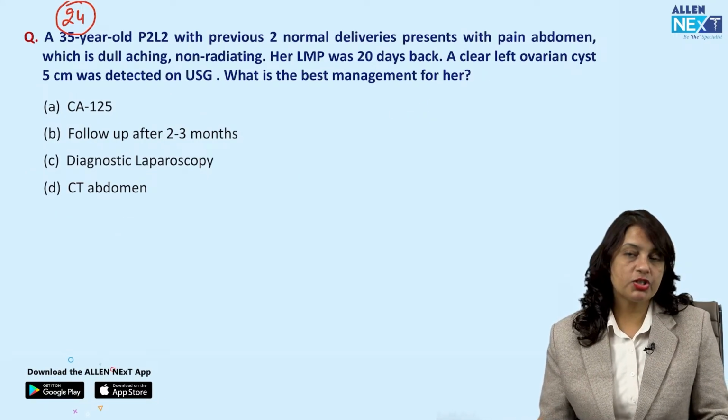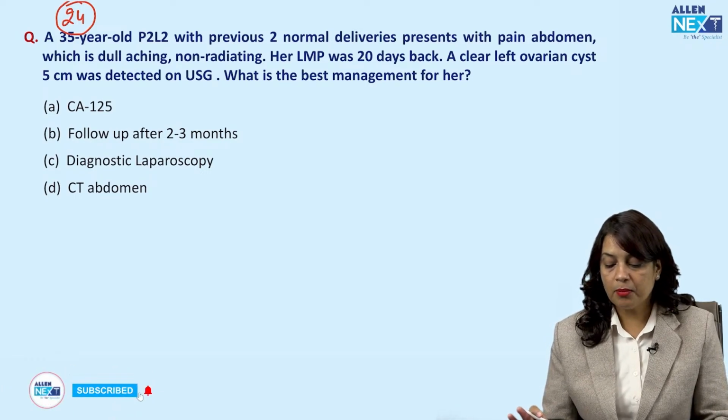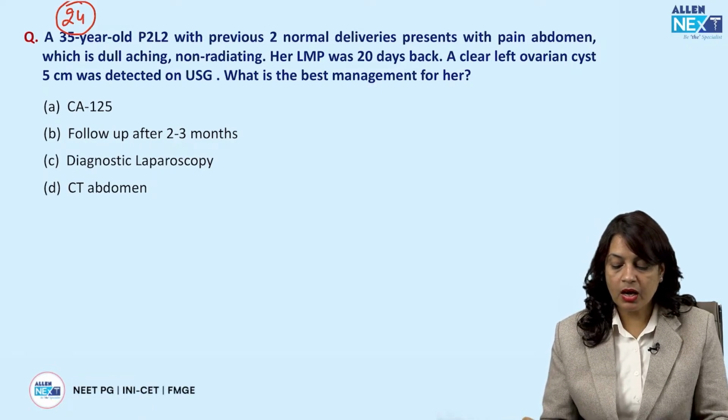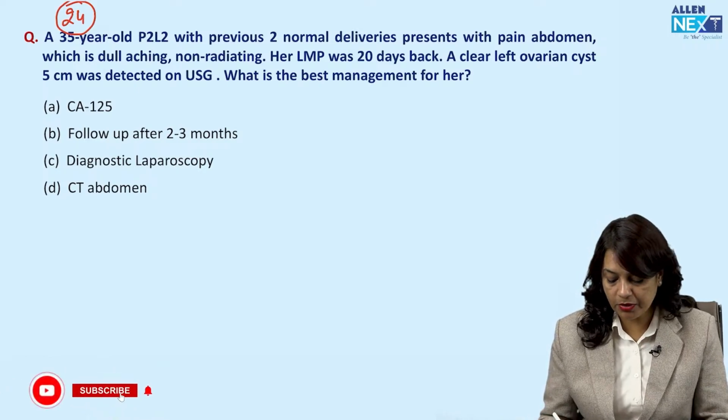Now, next question, 35-year-old para 2 L2 with previous two normal deliveries presents with pain abdomen which is dull aching, non-radiating. Her LMP was 20 days back. A clear left ovarian cyst 5 centimeters was detected on ultrasound. What is the best management for her?